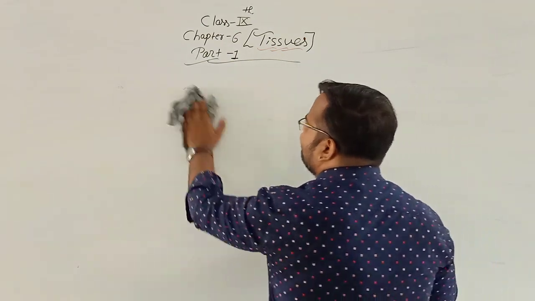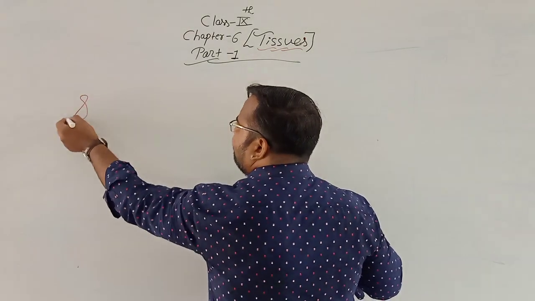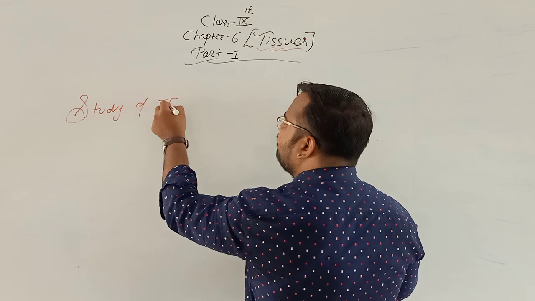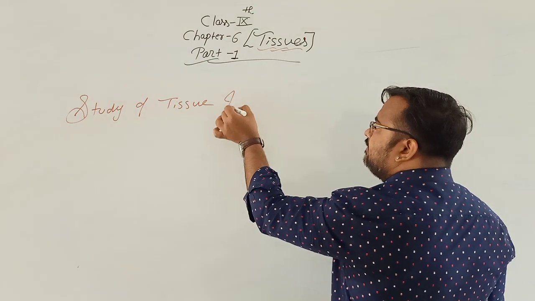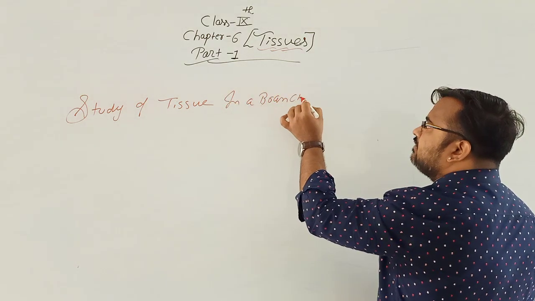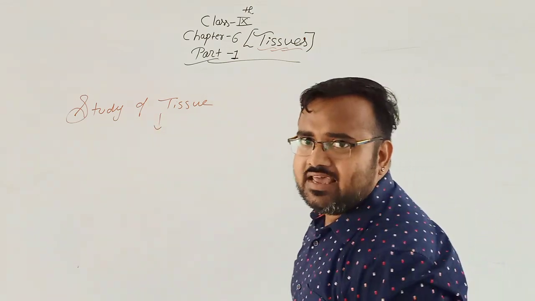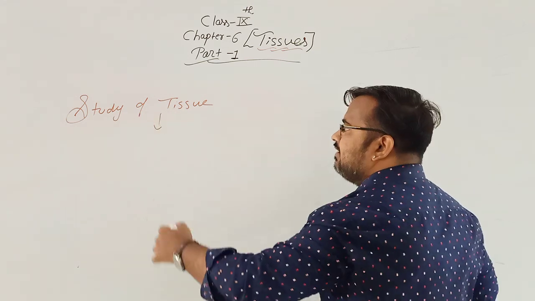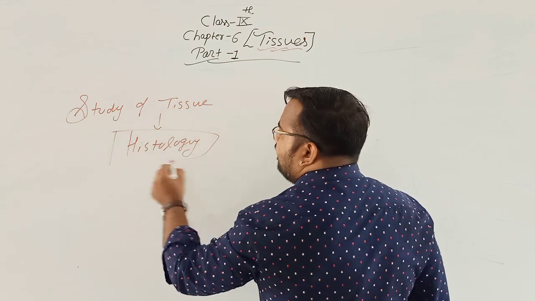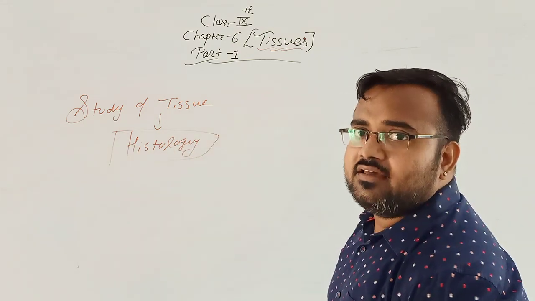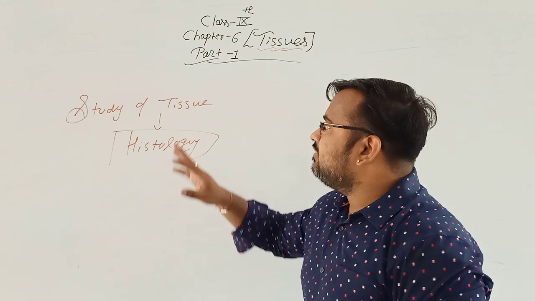But before that, there is one important fact: the study of tissue.